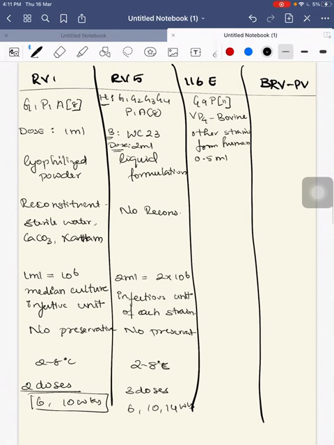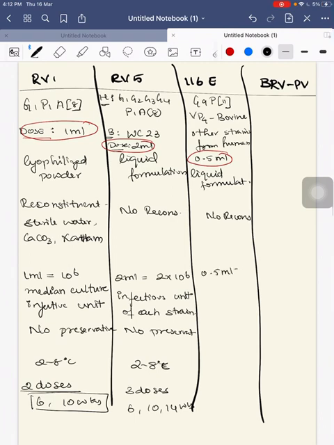The dose used here is 0.5 ml. This is also found in liquid formulation, so there is no reconstituent in this.